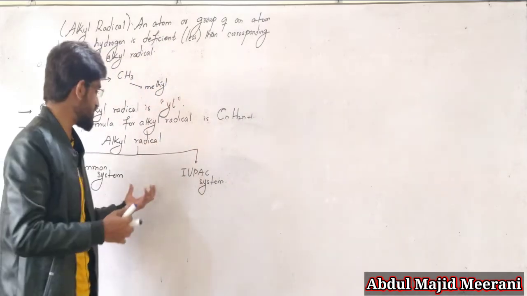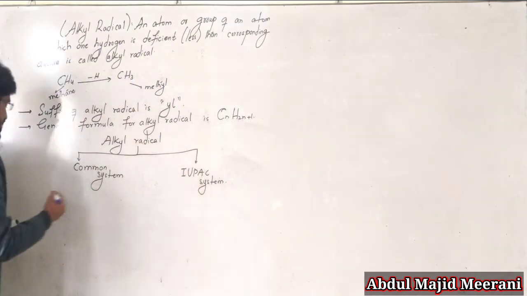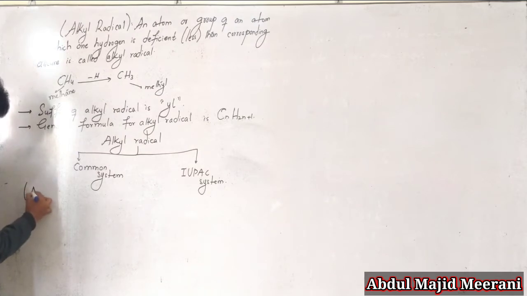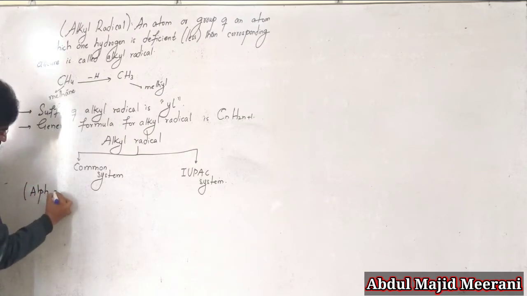Before knowing the common system, we are going towards alpha carbon. What is the alpha carbon?